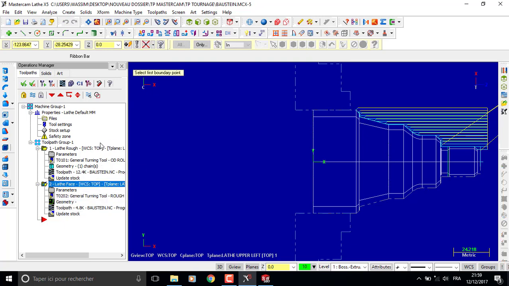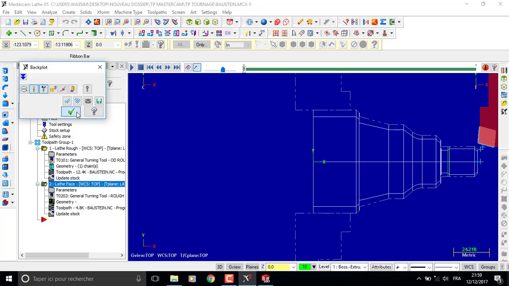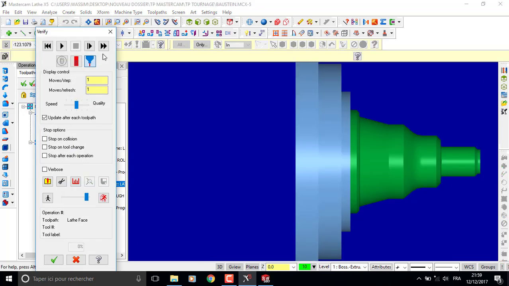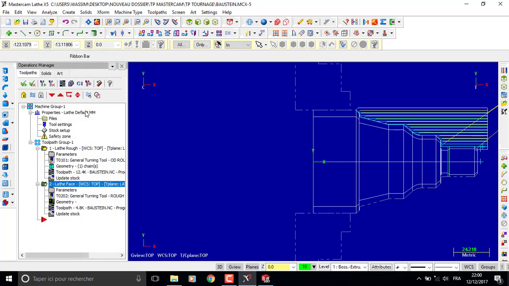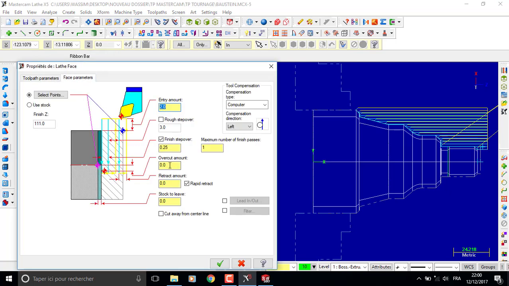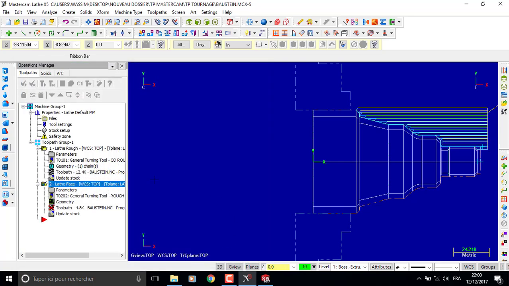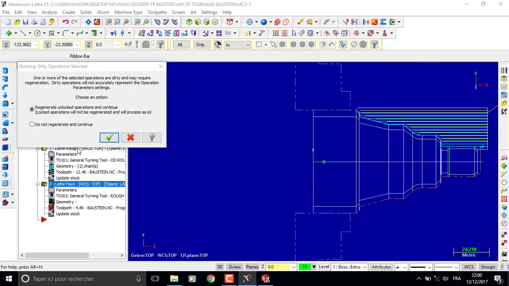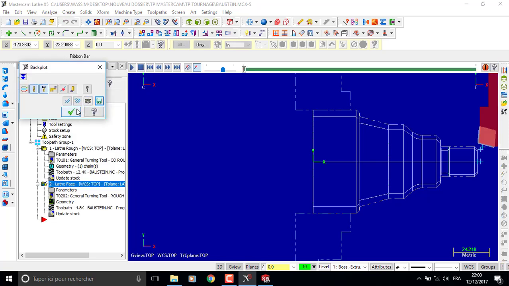So select geometry, and here we take the place where the tool will do the facing. Okay. Now we are going to see the simulation. Decrease the speed. Very good. Use the uppercut amount to eliminate any problem in the center of the piece.